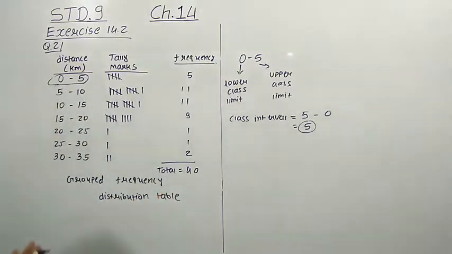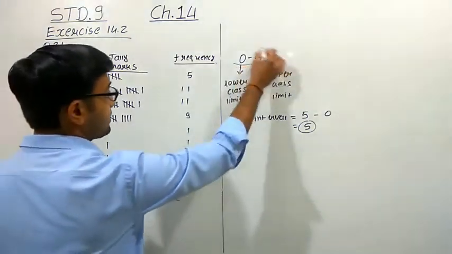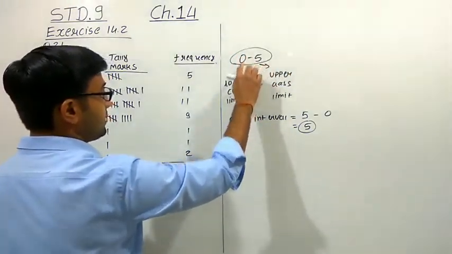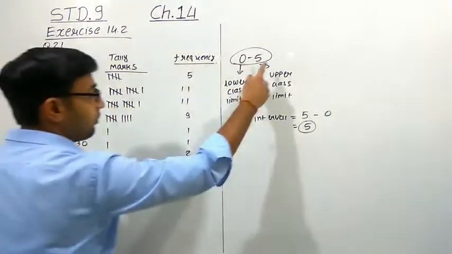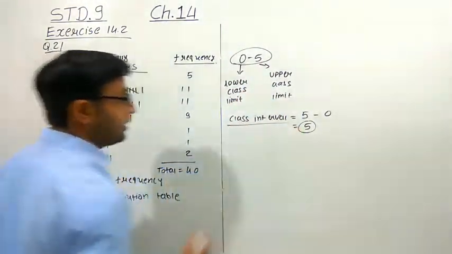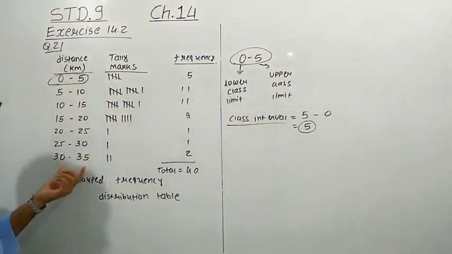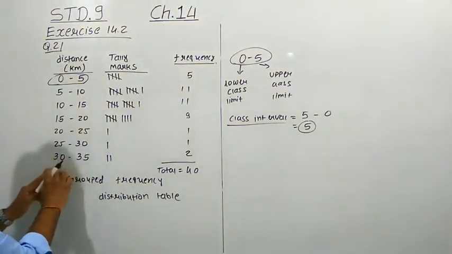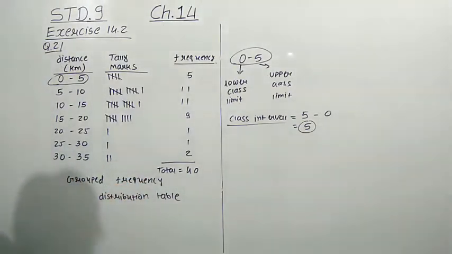And it is also now clear to you what the class interval is. This is the class interval. The first value is called the lower class limit, the second value is called the upper class limit. And what is the class interval? Class interval means the range, the distance between these two class limits. That is also called the class size.